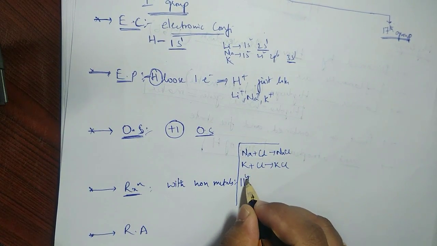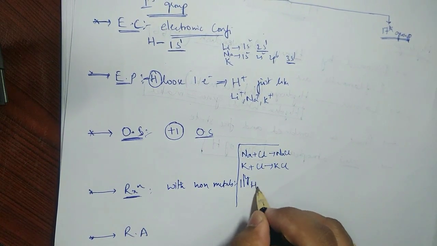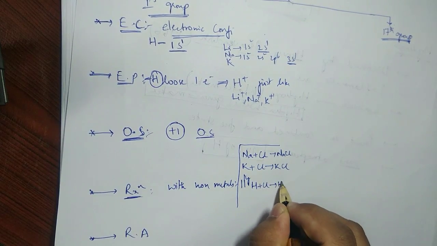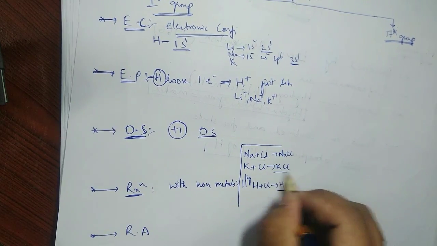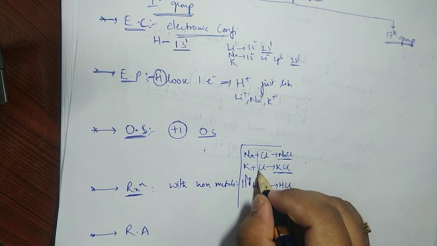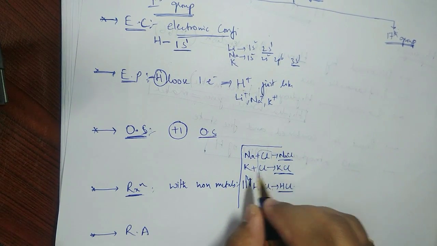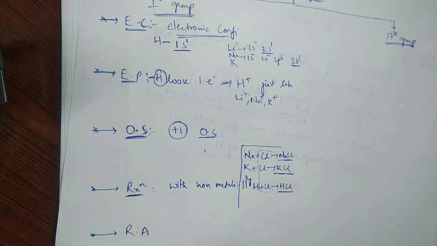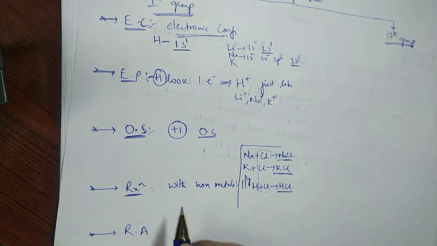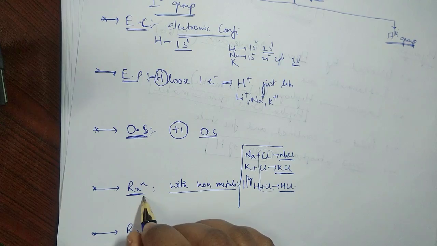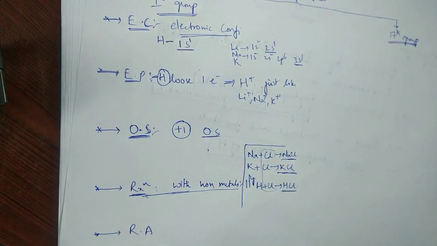Similarly, we also find hydrogen plus chlorine react to form HCl. So on the whole, we find that reactivity with halogens, with non-metals, is similar to sodium, potassium, lithium. So that is another reason that reaction with non-metals is the same, matching with the first group elements.